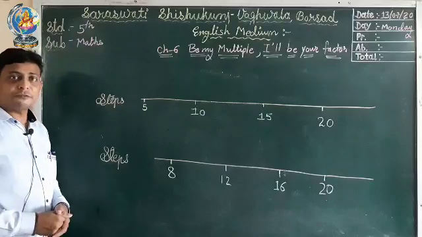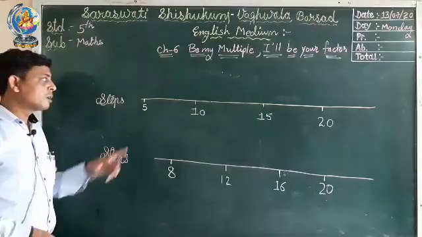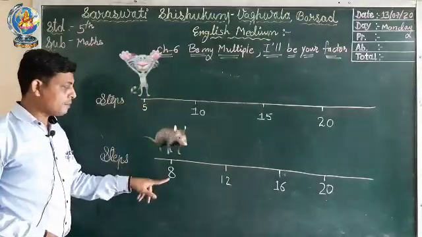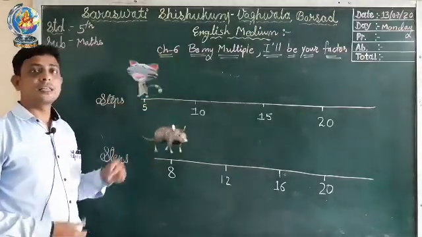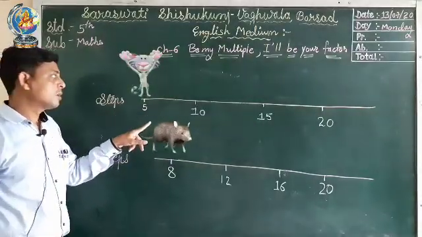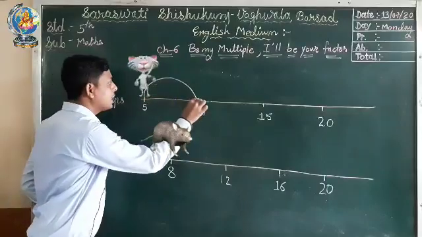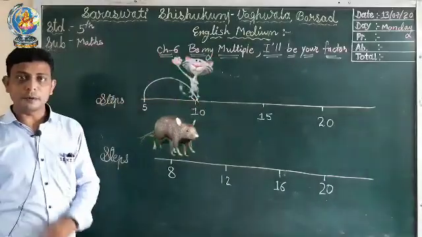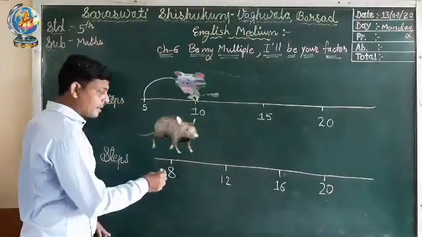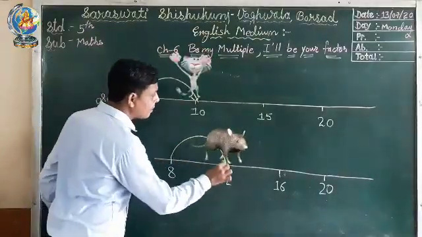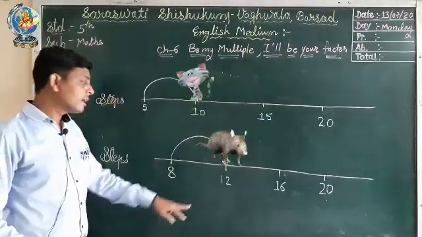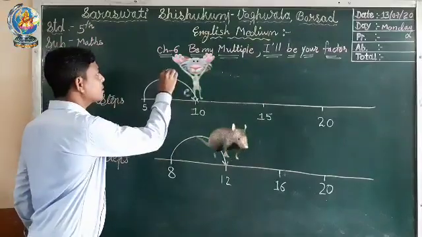So let's begin to find out whether the cat catches the mouse. Now you can see here the cat is on 5 and the mouse is on 8. The cat jumps 5 steps at a time, so in the first jump it will reach 10. In the same way the mouse will also jump at the same time and it will reach 12 because it jumps 4 steps at a time. So this is the first jump.